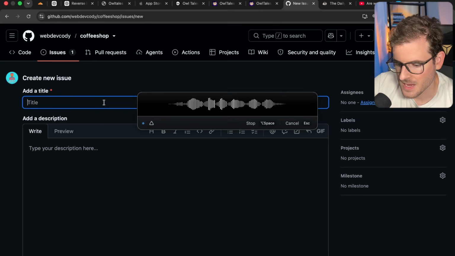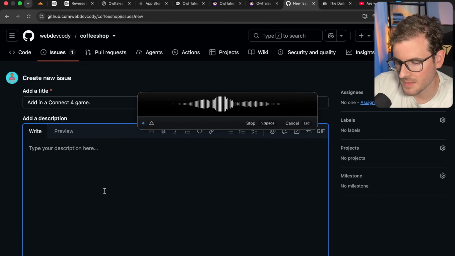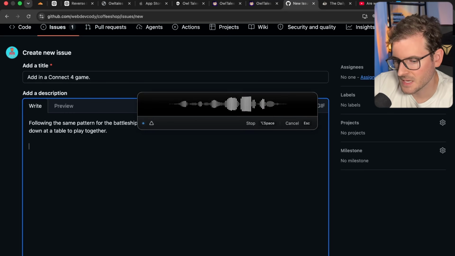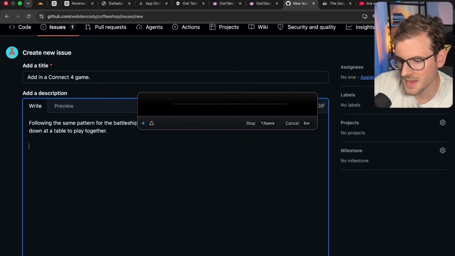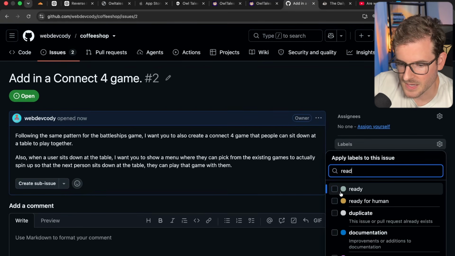Add in a Connect 4 game. Following the same pattern as the Battleships game, I want you to also create a Connect 4 game that people can sit down at a table to play together. Also, when a user sits down at a table, I want you to show a menu where they can pick from the existing games to spin up, so that the next person who sits down at the table can play that game with them. Okay, and we will create ready as well.